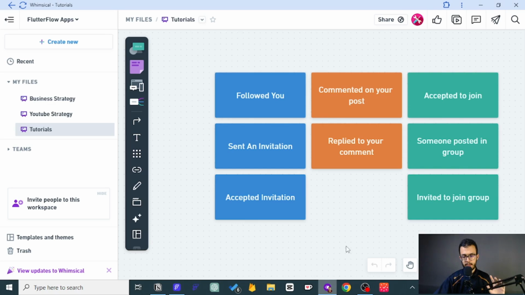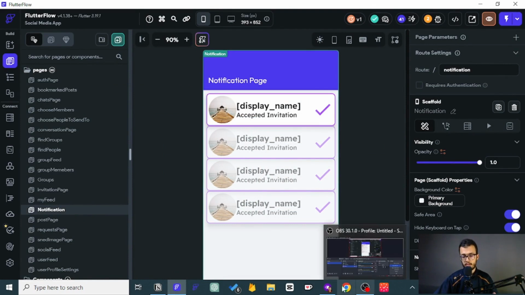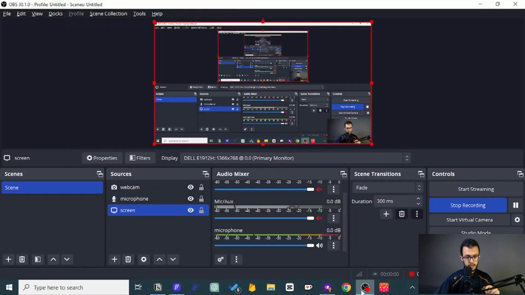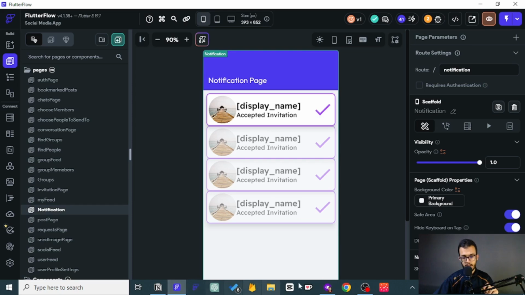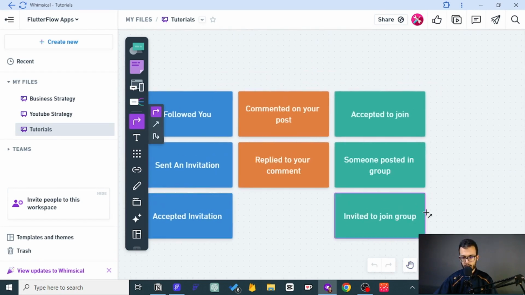So when I ask myself, accepted to join, so whenever someone accepted to join, we need to first actually show them the request. If they accepted, then at that point we can talk about this type of notification. But I think that what I see now is that we don't have this. We need to start first by doing this, and once you have accepted this, you can take a look, you can see it like this. So this will take us to this one, so we had better start with this one. We invite to join. If they accepted that invitation, then we can talk about the accepted to join, right?